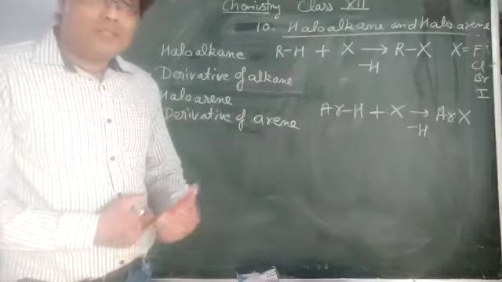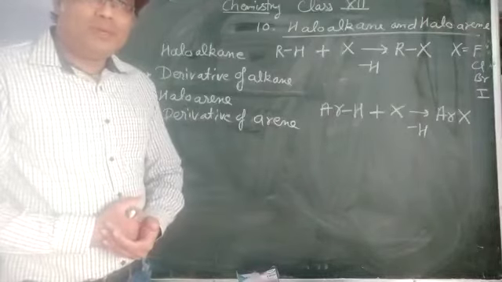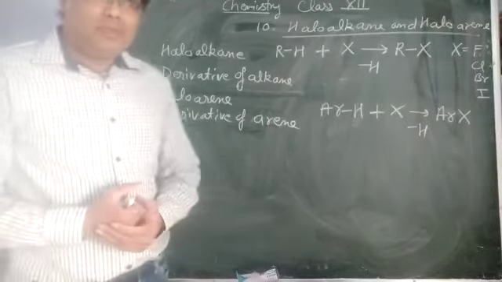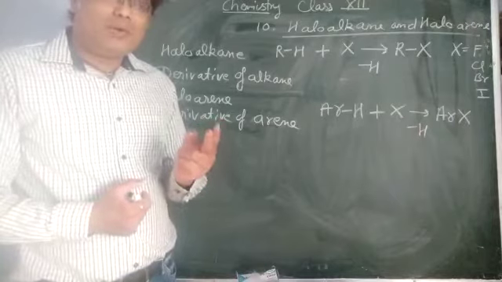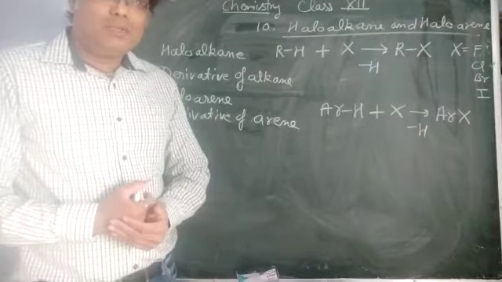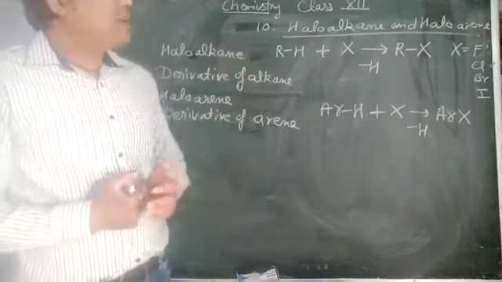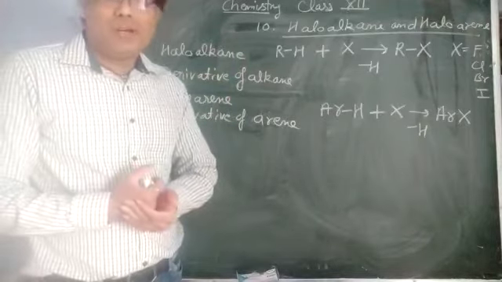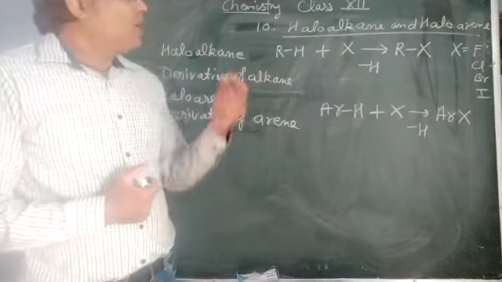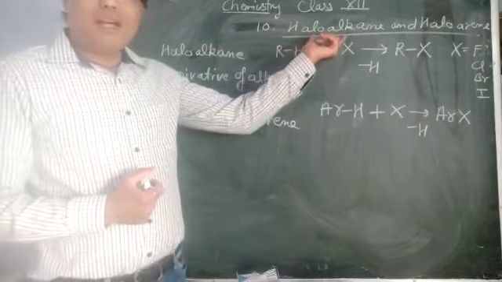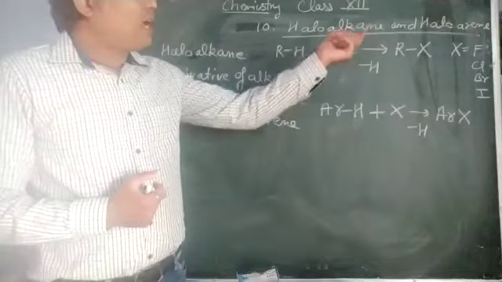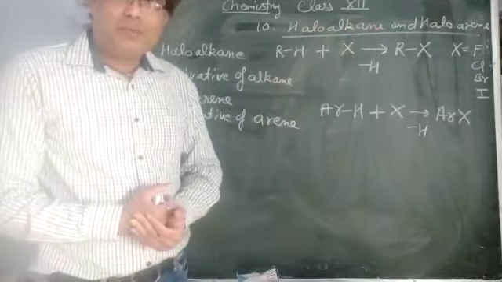In 11th class, you have studied about hydrocarbons. The compounds which have two elements, carbon and hydrogen, are called hydrocarbons. So basically, haloalkanes and haloarenes are derivatives of hydrocarbons. Haloalkanes are aliphatic compounds, and haloarenes are aromatic compounds.